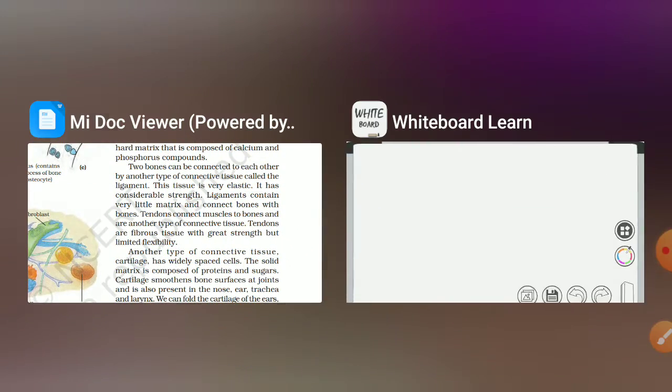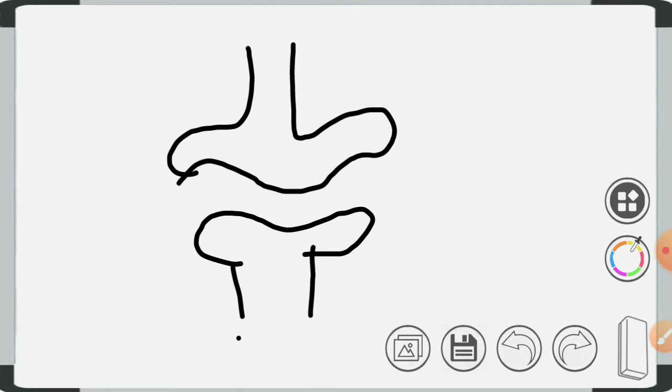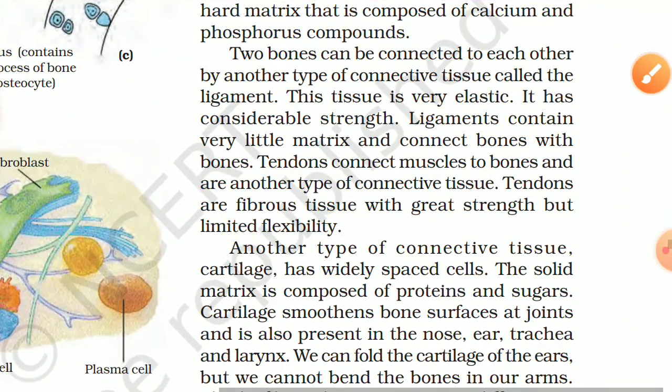Two bones can be connected to each other by another type of connective tissue called ligament. For example, our bones are like this, and then another is like this. So this part is connected by ligament. Please remember it. This part is called ligament, from which bones are connected with each other. The tissue is very elastic. It has considerable strength. Ligaments contain very little matrix and connect bones with bones.